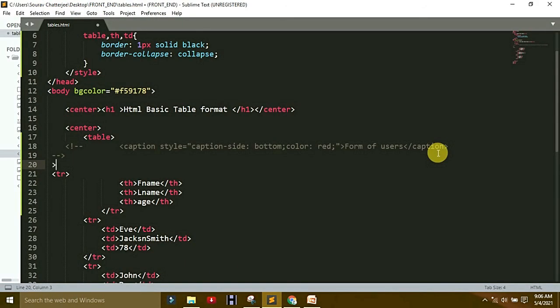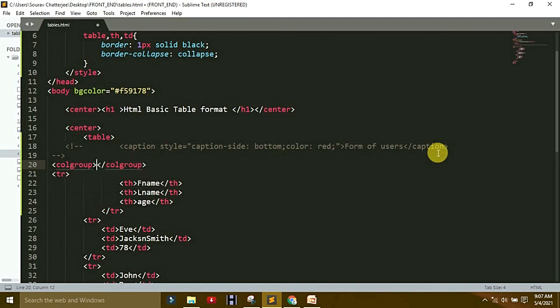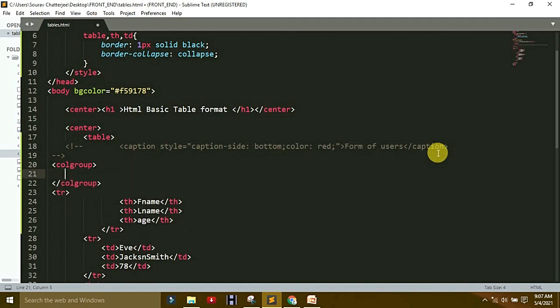Now what I write: make COLGROUP, column group. After colgroup, I write COL, and after that span 2. Span means some space.